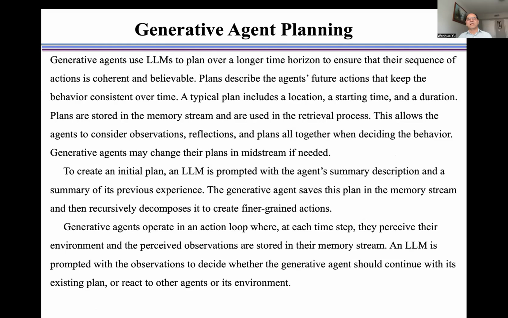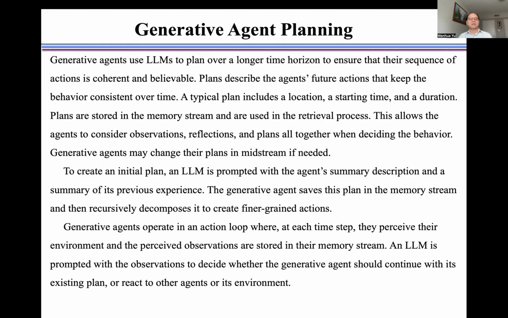A typical plan includes an action, a starting time, and a duration. Plans are stored in the memory stream and used in the retrieval process. This allows the agents to consider observations, reflections, and plans all together when deciding their behavior.